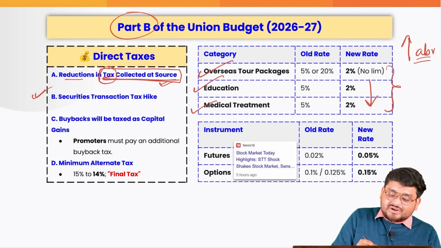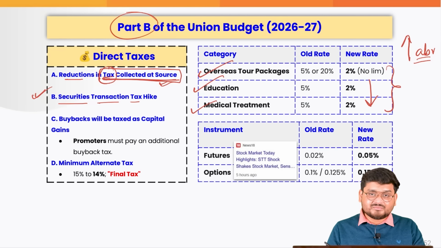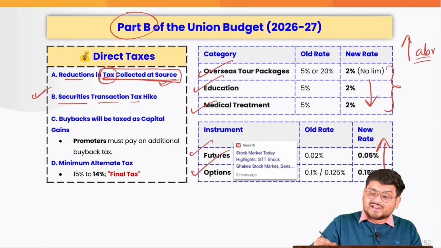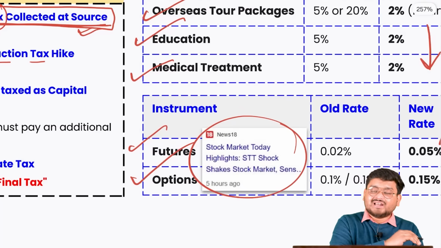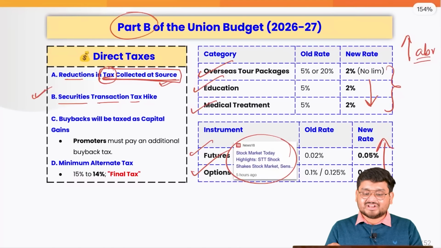Also, the securities transaction tax, which is the tax that you have to pay, for example, if you buy some shares and options, futures, right, that has been hiked, which led to the stock market melting. Even today, the stock market is not performing well due to this particular initiative.